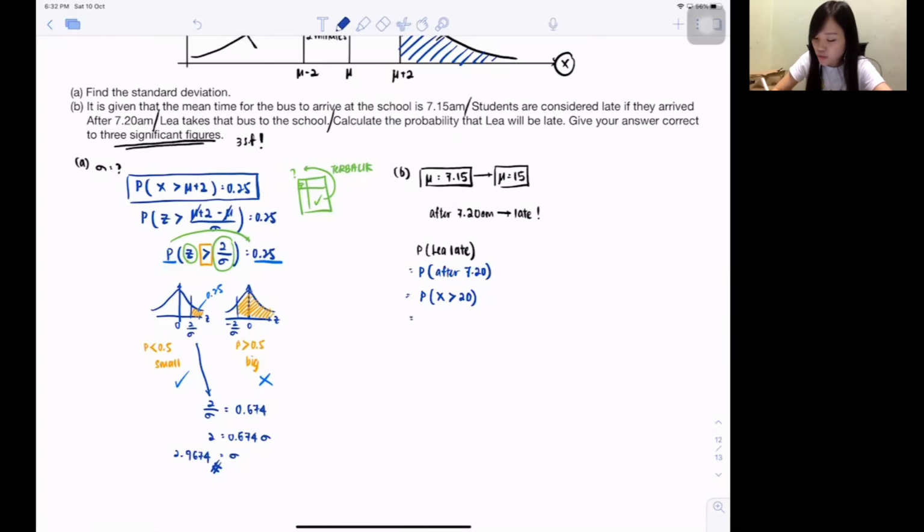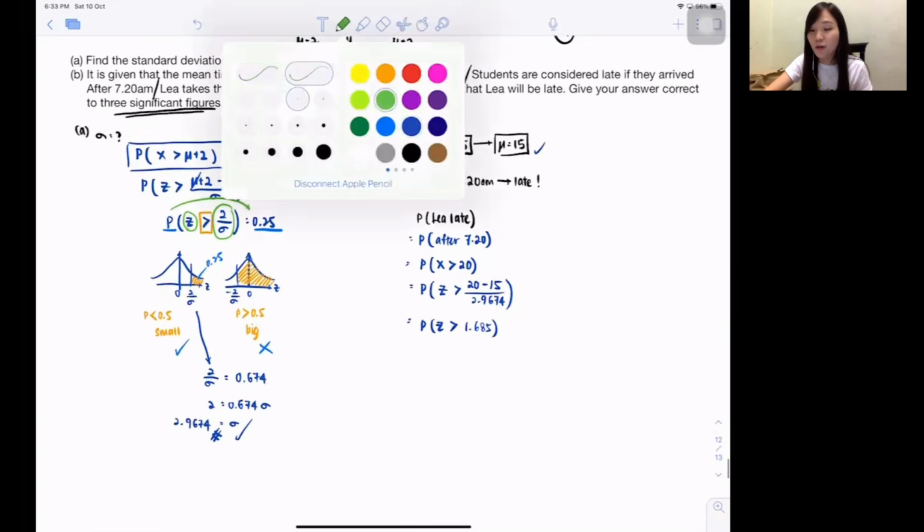Correct? So how do we do it again? You want to find probability. This is a normal question. You must change it to Z. Take your X, 20, minus your mean. Your mean is 15 on top here, and your standard deviation, you found it just now, 2.9674. So 20 minus 15 divided by 2.9674. Isn't it a lot of decimals? No need to write a lot, because the table only supports 3 decimal places. Isn't it 1.685? Correct?